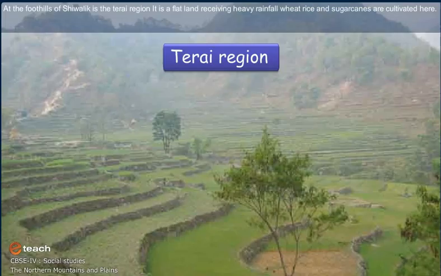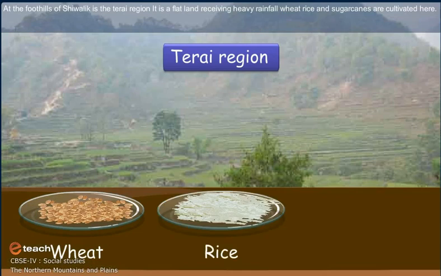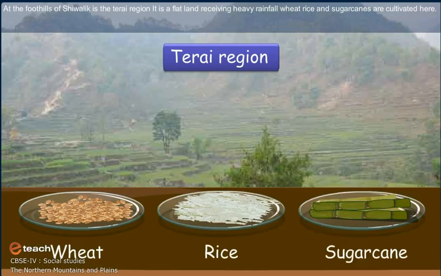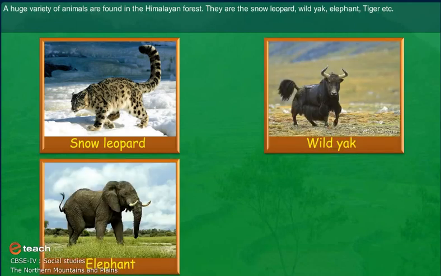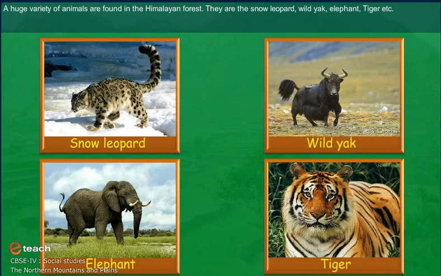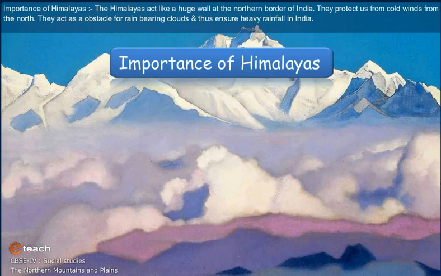At the foothills of the Shivalik is the Terai region. It is flat land receiving heavy rainfall. Wheat, rice and sugarcane are cultivated here. A huge variety of animals are found in the Himalayan forest. They are the snow leopard, wild yak, elephant, tiger, etc.